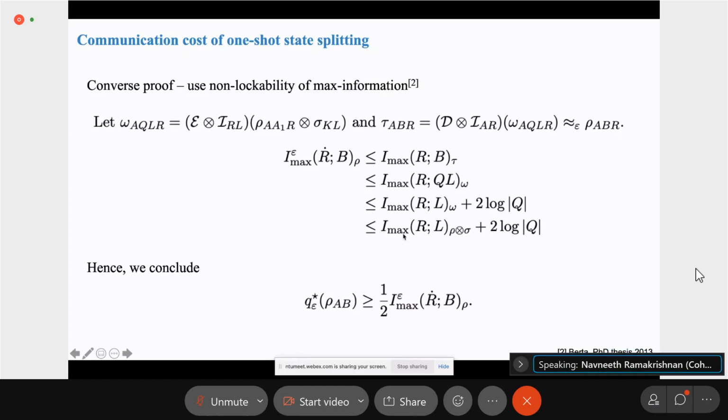And the fourth inequality, again, is data processing, where we just remove the encoding operation. And here we're left with rho tensor sigma, and hence this I_max term is actually 0. So 2 log q is an upper bound to the partially smoothed max information. And that's the converse statement that we needed. Okay, so that was the one-shot communication cost of state splitting.